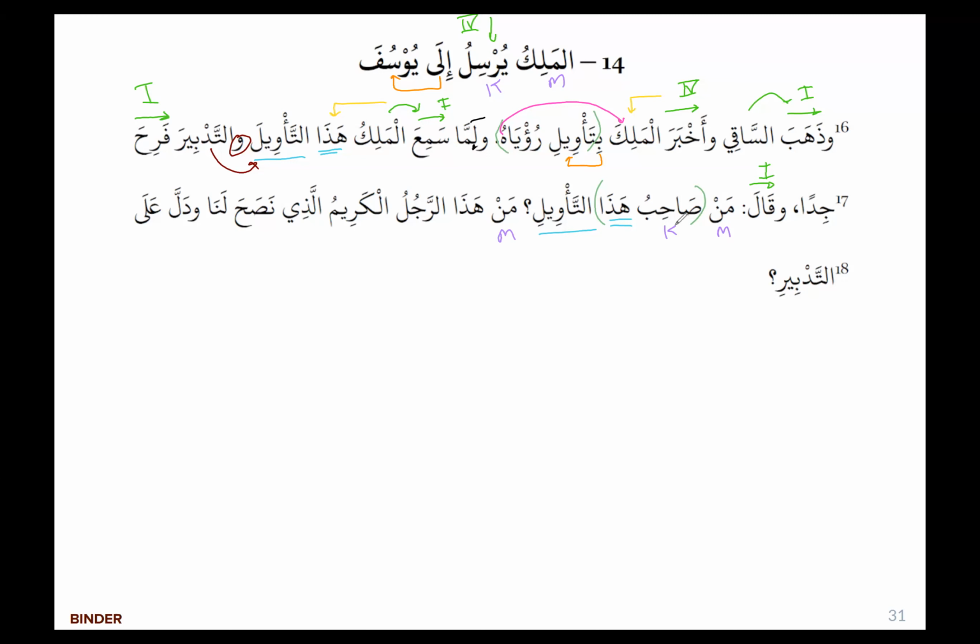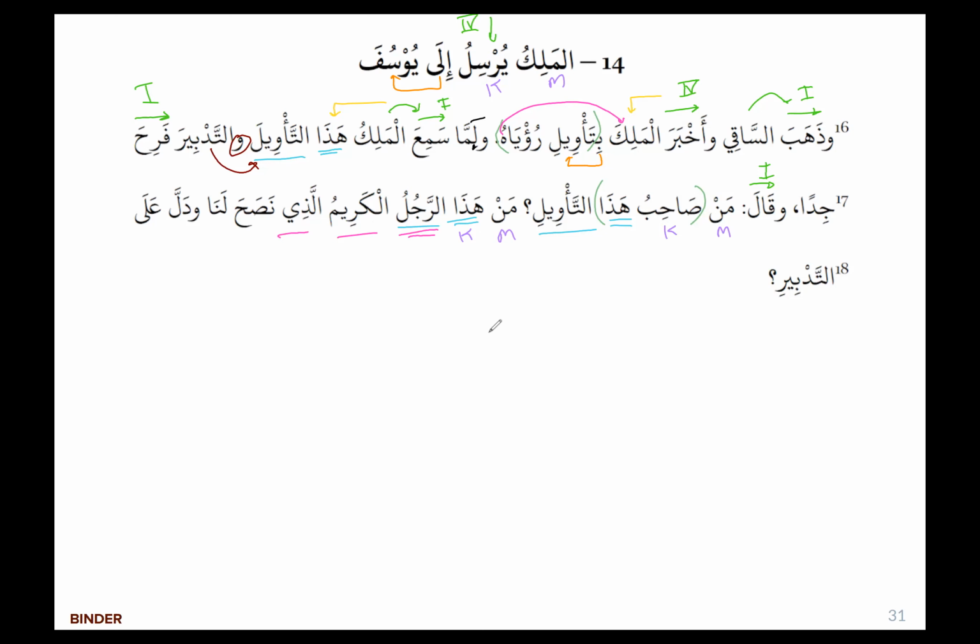So if we said, this man, the companion or the sahib of this interpretation, the one who has given this interpretation is so and so, the man will then be the khabar, so it would be flipped, right? So man hada here, hada is our khabar, and hada rajuli is badal again, and then al karimu is a sifa for rajul. Hada rajul al karimu. Right, and they could also, well, no, Karim was describing Rajul. Alladhi, this is also a sifa for Rajul.